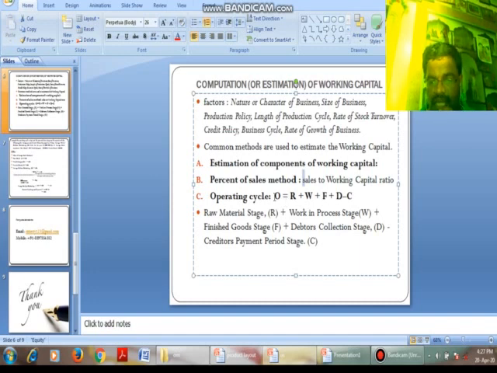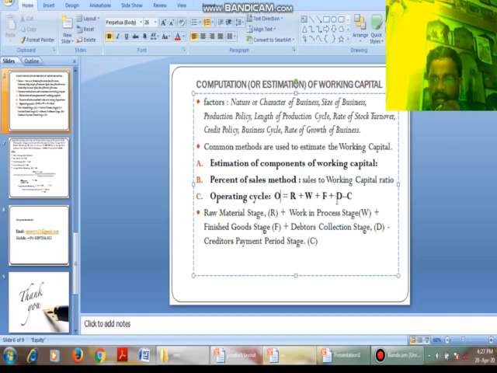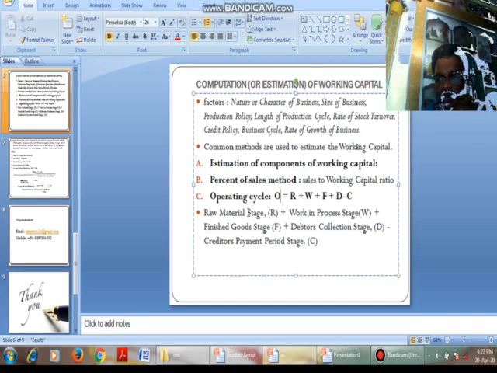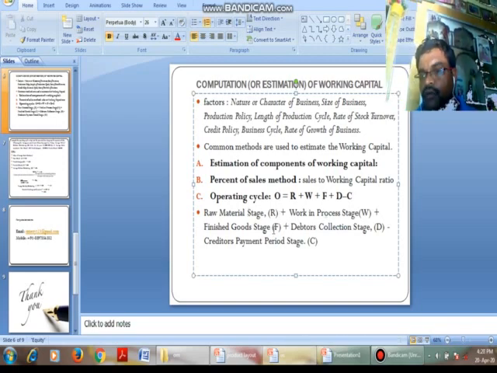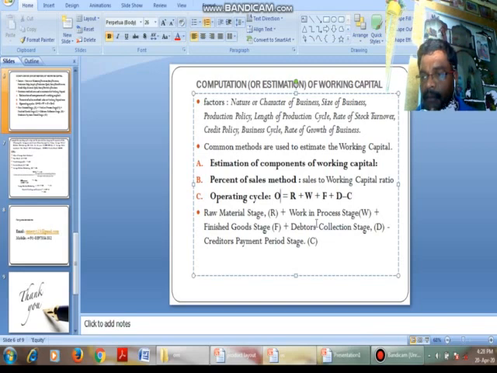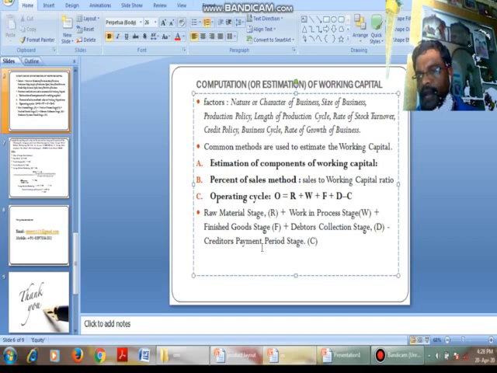Next, coming to the operating cycle method, we will find out the operating cycle by using R plus W plus F plus D minus C, which refers to raw material plus work in process plus finished goods plus debtors collection stage minus creditors payment stage. That is, what is the time period required for raw material, for work in process, for the finished goods stage, plus the time taken to collect the money from the debtors, and the time taken to pay our creditors.